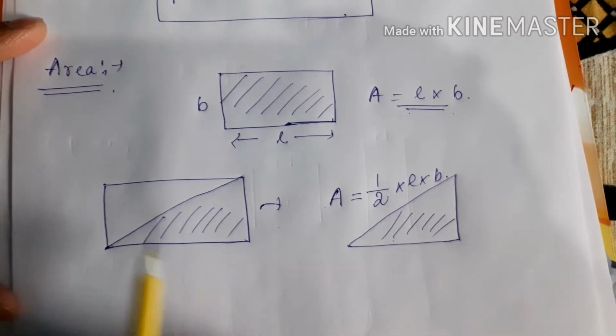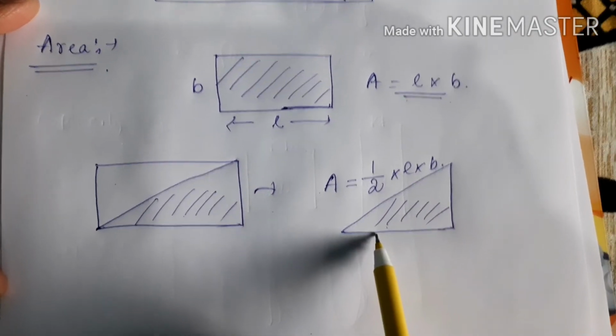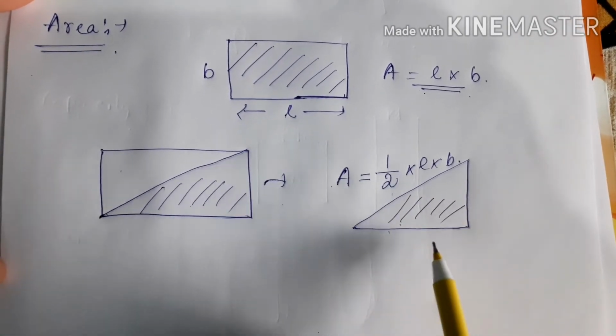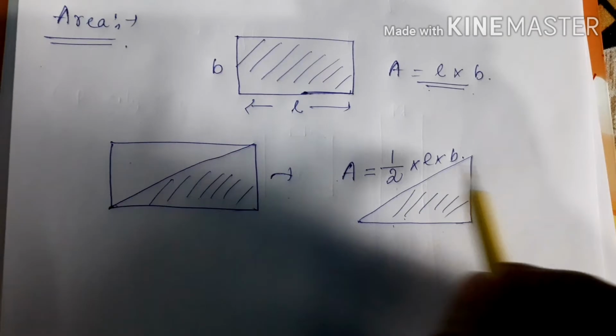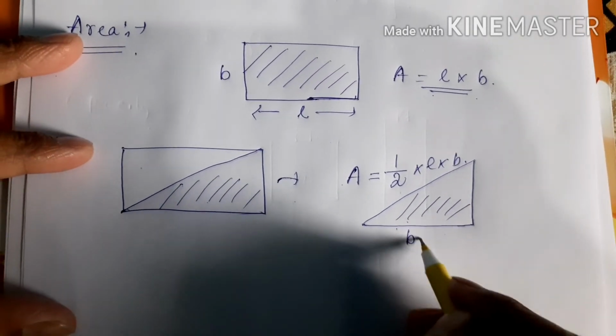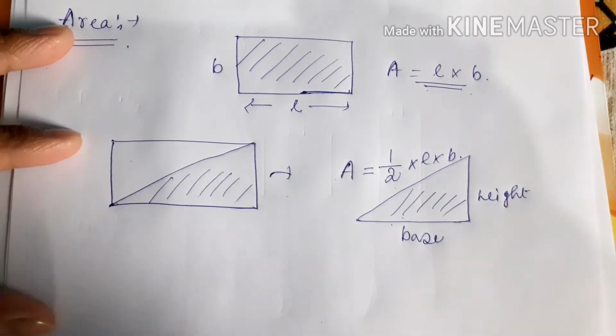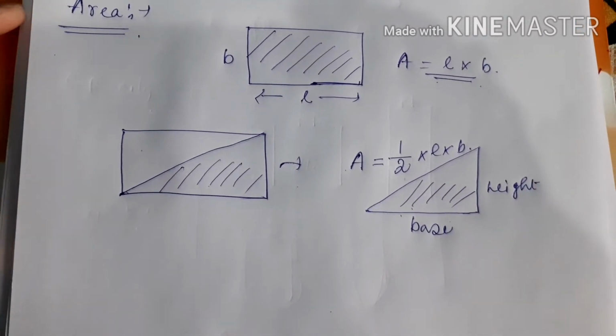We can easily get that the total area of the rectangle is L into B. So half of the rectangle area will be half into L into B. That means one triangle area will be half into base into height. You can also write that. This is the base and this is the height. So half into base into height is the area of the triangle.